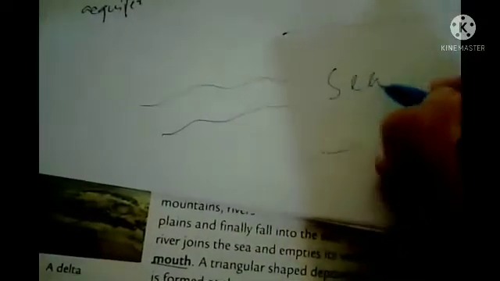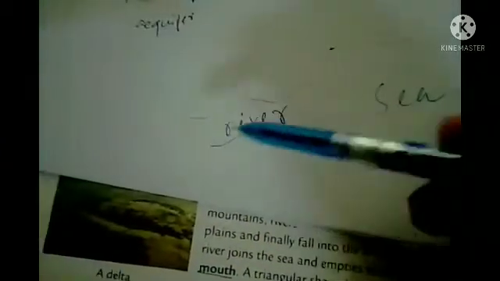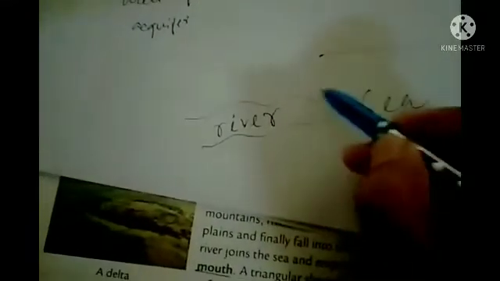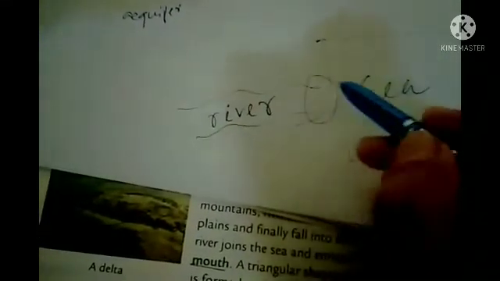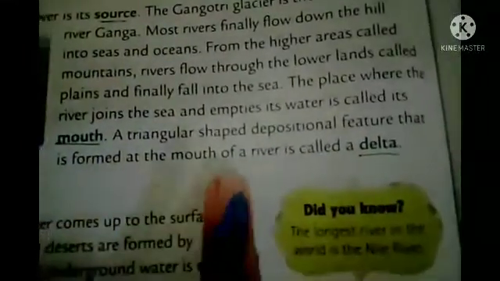If I draw here, you can see, suppose this is the river flowing, and here it is the sea. This one is the sea and this one is the river. When this river joins the sea and empties its water, this point is called your what? Mouth. And a triangular shape depositional feature that is formed at the mouth of the river is called a delta. You can see here one picture is given.